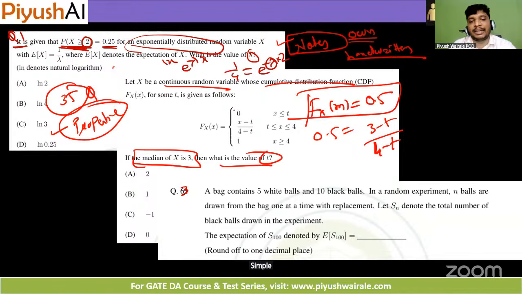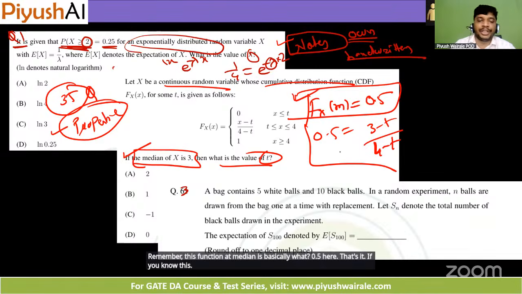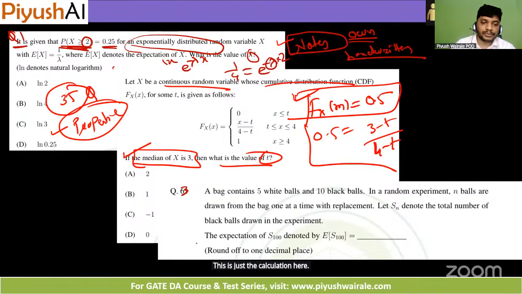Simple question, nothing in that, but you should know this one. The CDF at the median is basically what? 0.5 here. That's it. If you know this, the rest is just the calculation here. Okay.